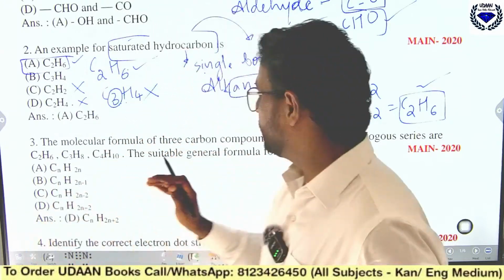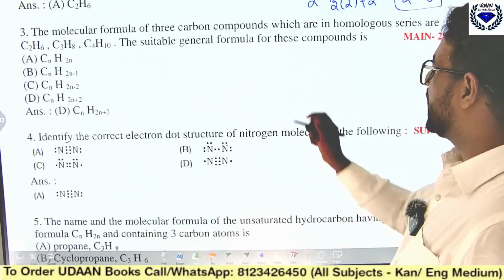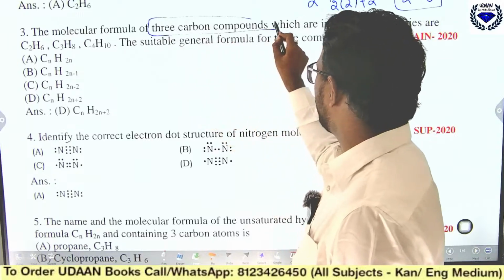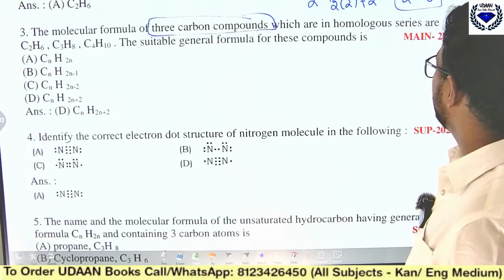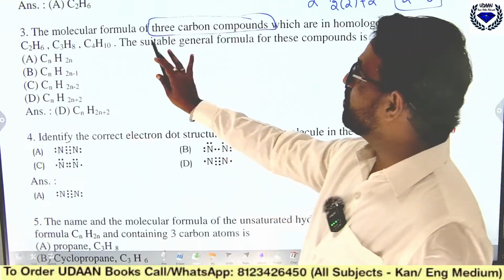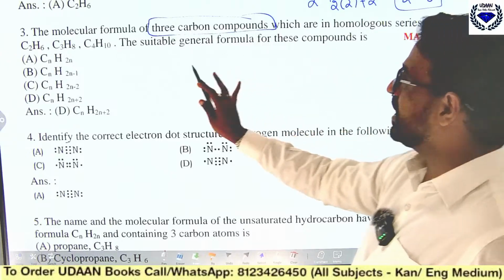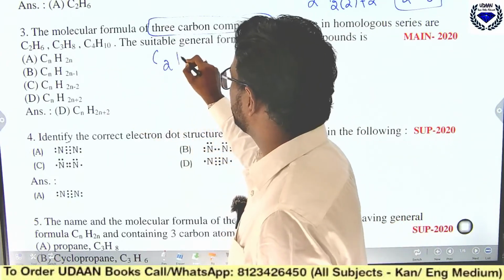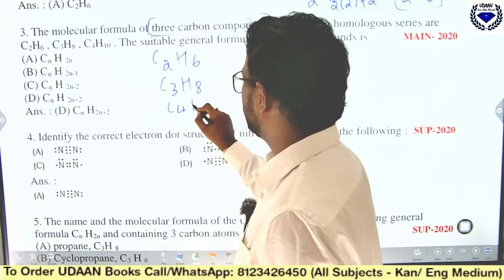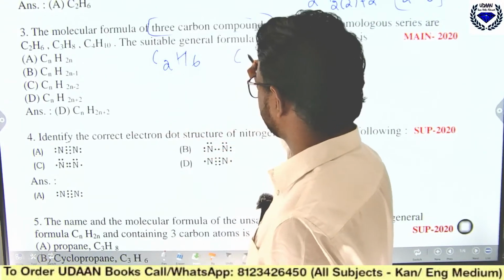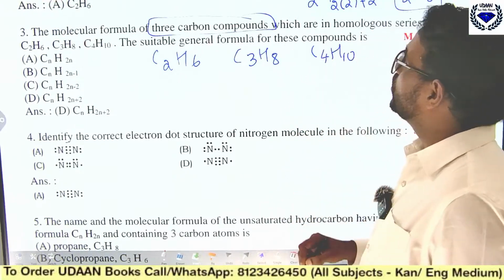Sorry, I'll just begin with the solution of question number 3. See, the molecular formula of 3 carbon compounds which are in a homologous series. They said that the molecular formula of 3 carbon compounds which are in a homologous series are C2H6, C3H8 and C4H10. What is the suitable general formula?